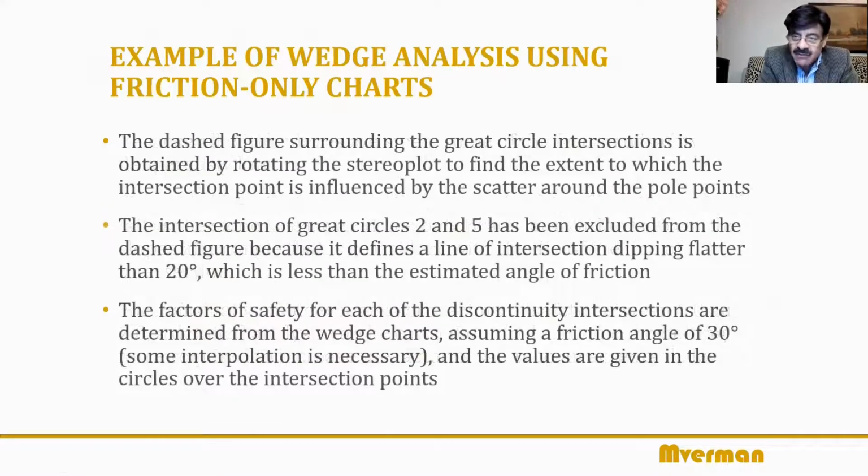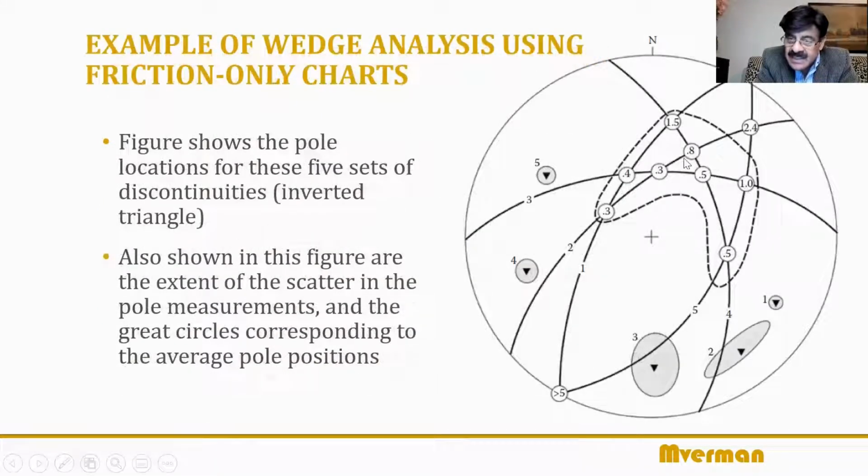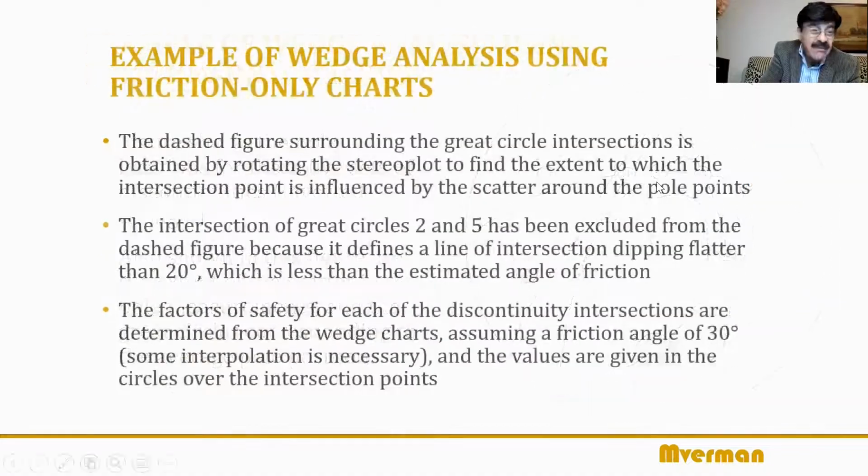So what is the solution for these things? I told you that one of the smartest ways of making your slope stable against sliding is to cut the slope at the same angle as the line of intersection, or in the case of planar failure, cut the slope at the same angle as the angle of the sliding plane. Then daylighting will not happen. So the solution is that you cut it flat to that angle, okay, for such things. Otherwise you have to spend a lot of resources, a lot of money on putting rock bolts, etc.